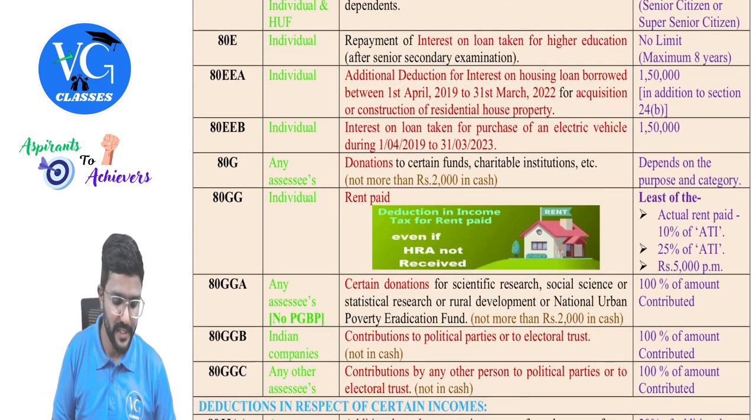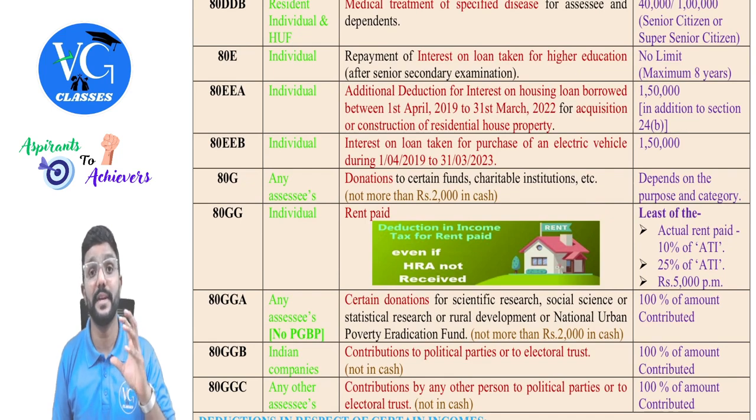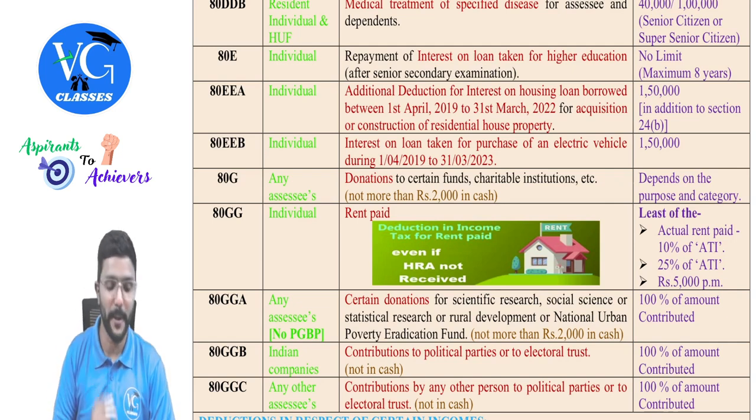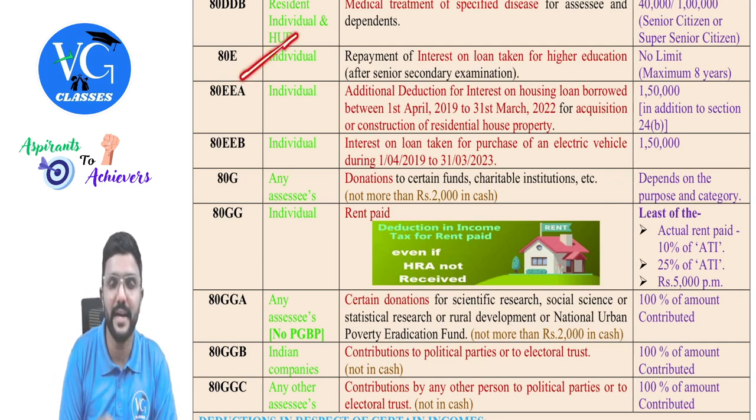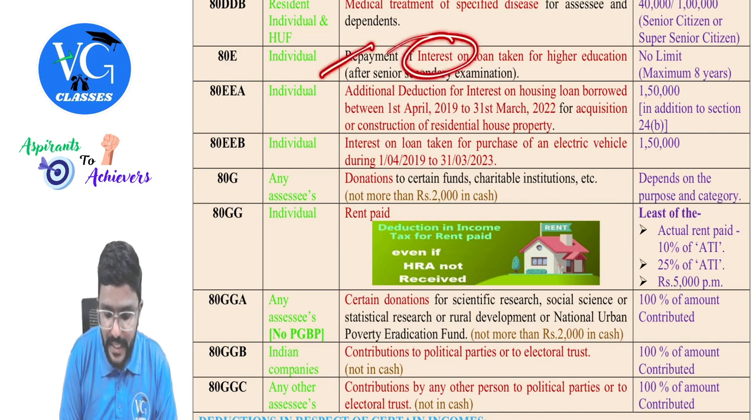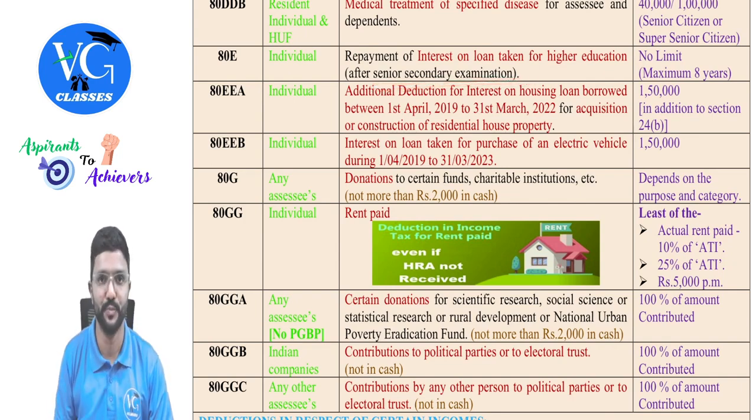Okay. Next, let us go to 80E series. 80E series will give deductions for interest, not exemption, deduction, guys. Okay. First, 80E is available for individual for interest on education loan. So repayment of interest on education loan taken for higher education, that is after senior secondary examination, guys, that is after plus 2.